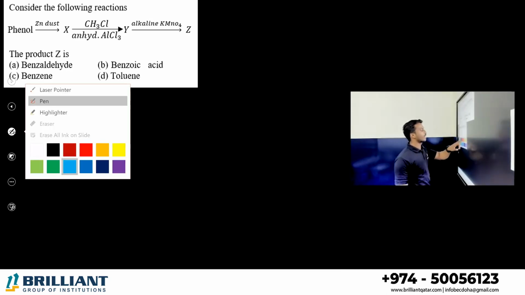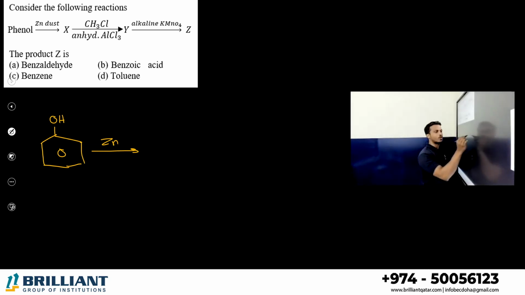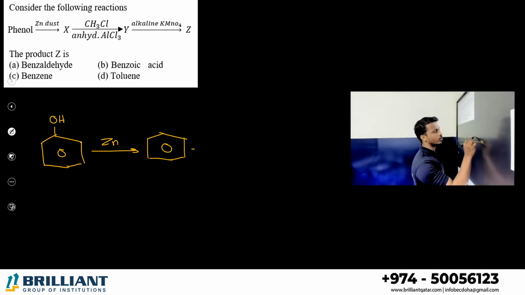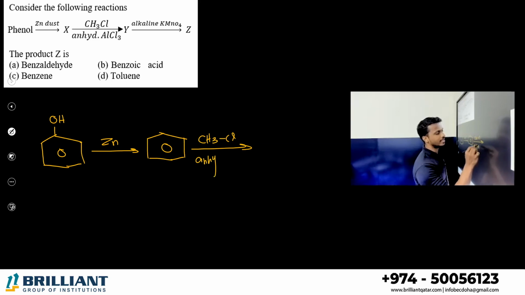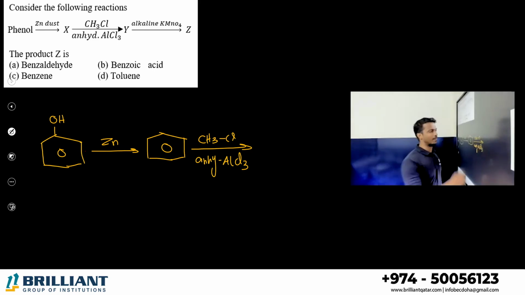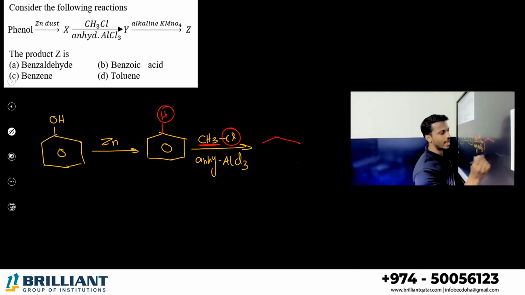Consider the following reaction. What is the reaction? Let's crack it. This is phenol. Phenol is treated with zinc dust. I already told you zinc will go with the oxygen. You will get benzene. Benzene is treated with methyl chloride along with anhydrous AlCl3. What is the reaction? Friedel-Crafts alkylation. If you take one hydrogen here and one chlorine, it removes HCl, and the CH3 electrophile adds on the benzene ring. You will get toluene.